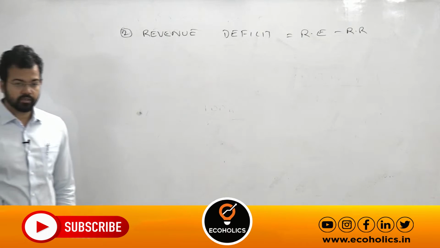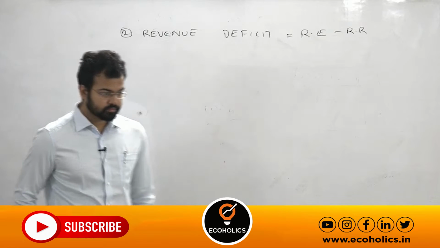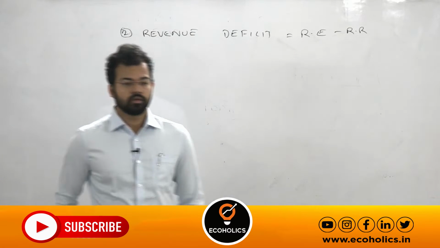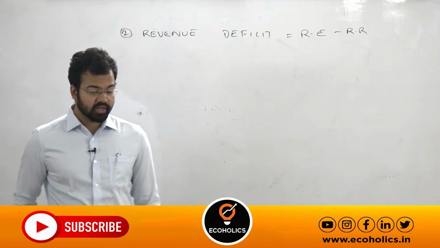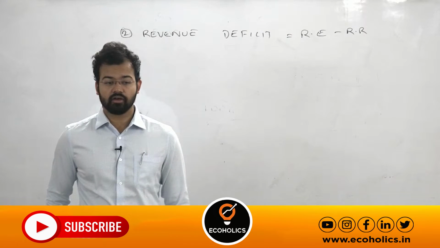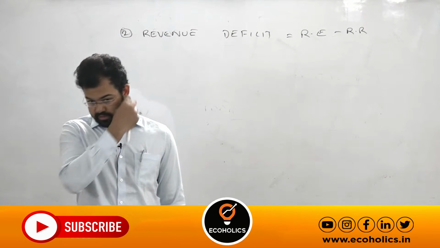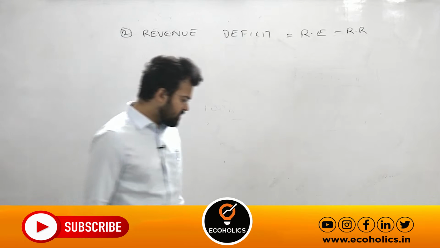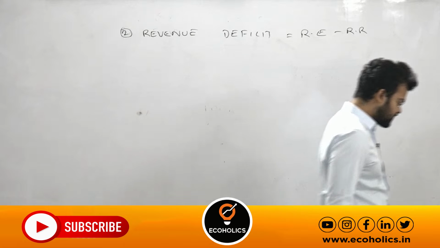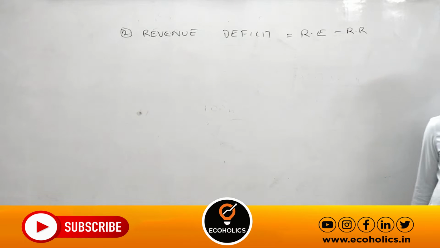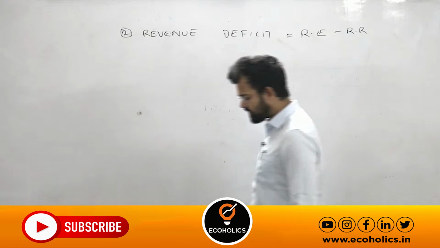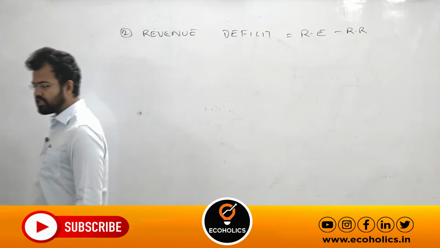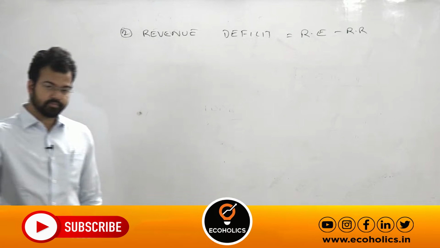Getting my point? So that is very, very detrimental. The current rate of revenue deficit is 1.9%. So if you want to write, you can write that in 2017-18, revenue deficit is 1.9%.